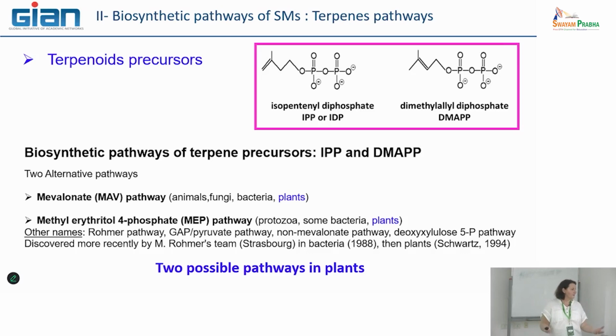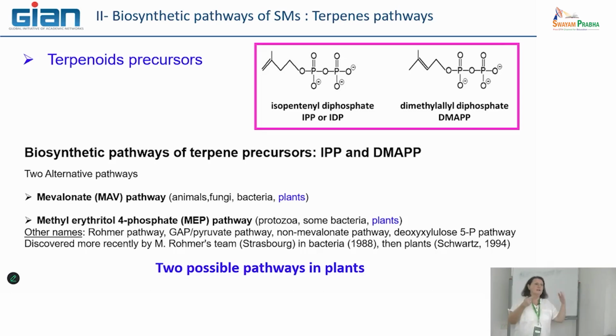And what happens in plants? Plants have both. They have the mevalonate pathway, that is the classical one, and they also have the methylerythritol 4-phosphate, MEP pathway, that has been acquired more recently. So it is interesting to ask the question, when some terpenes are biosynthesized, do they come from the MEP pathway or the mevalonate pathway?